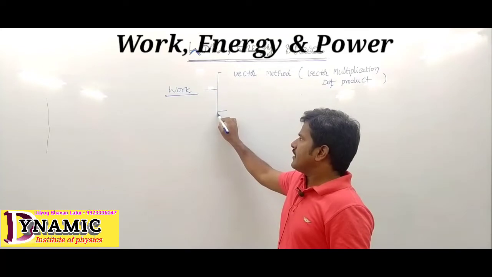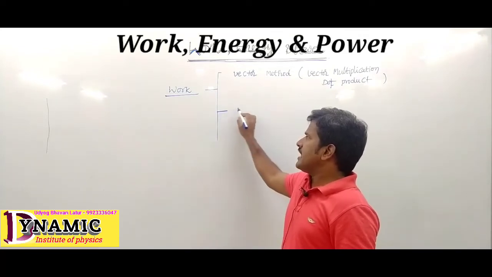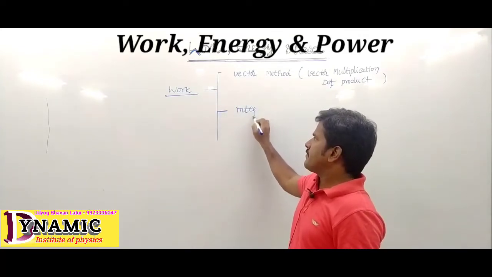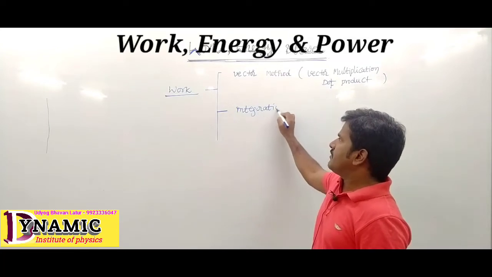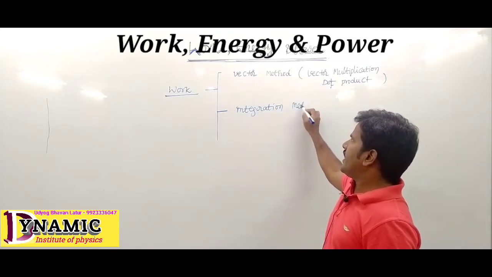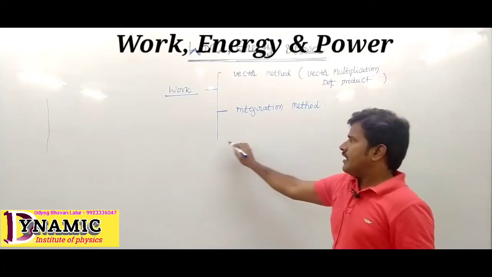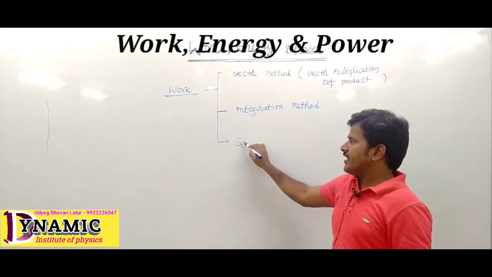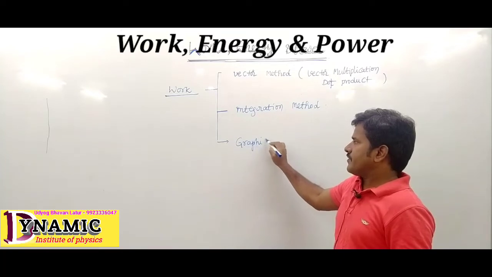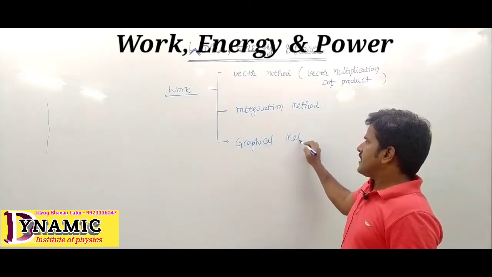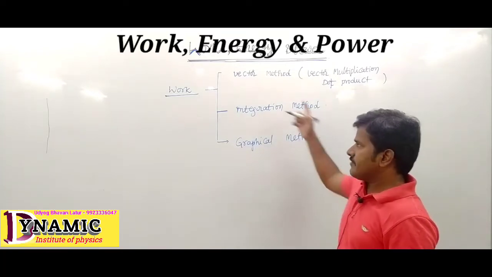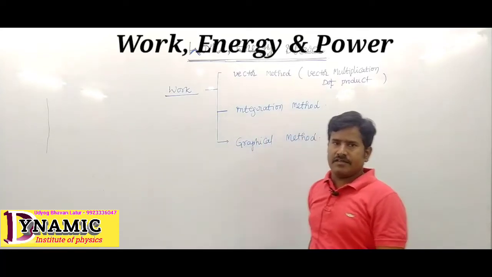And another, this is the integration method to find out the work. Another one is the graphical method. These are the three different ways to measure the work.